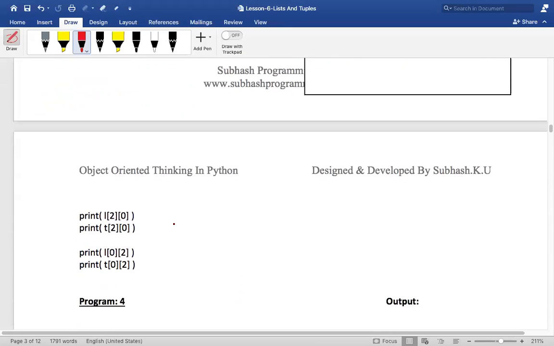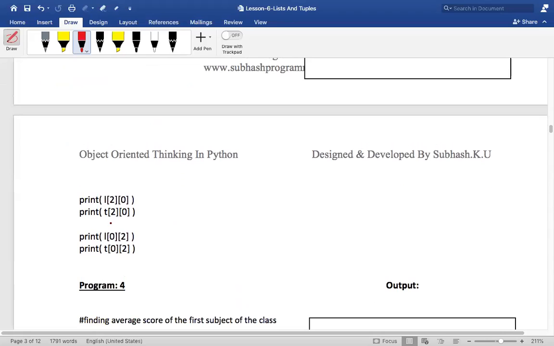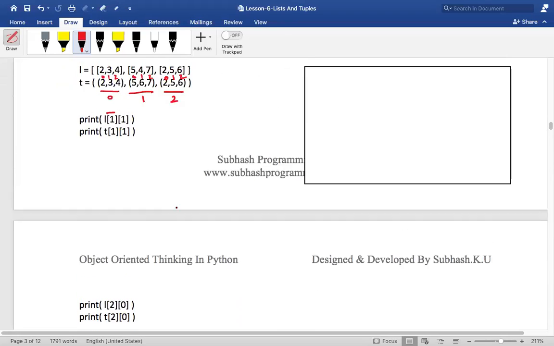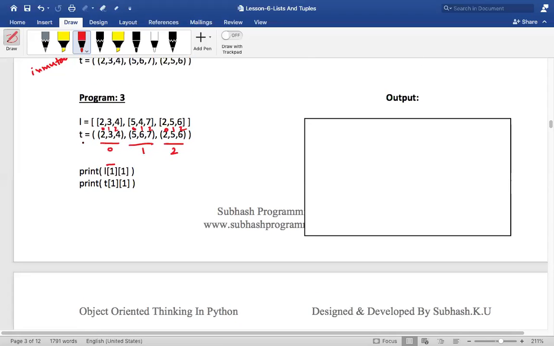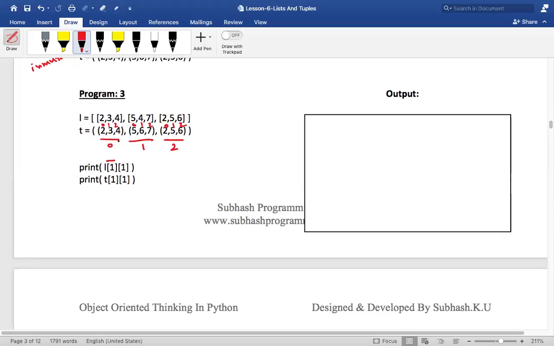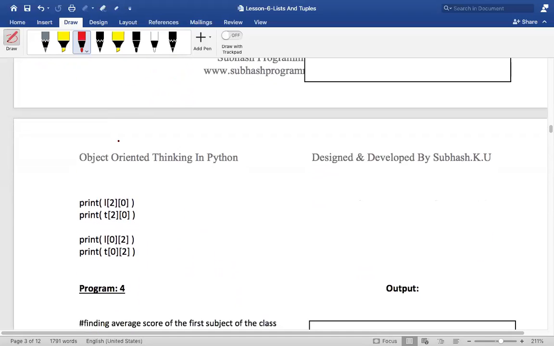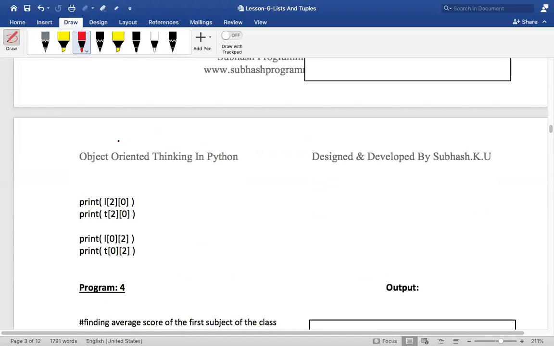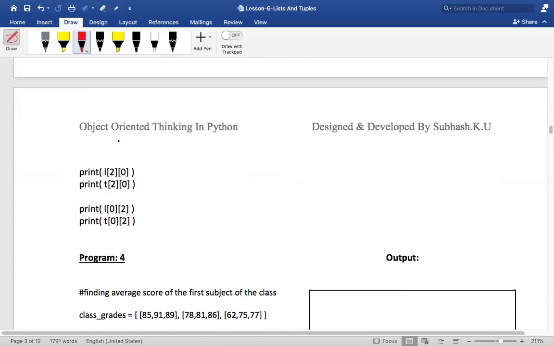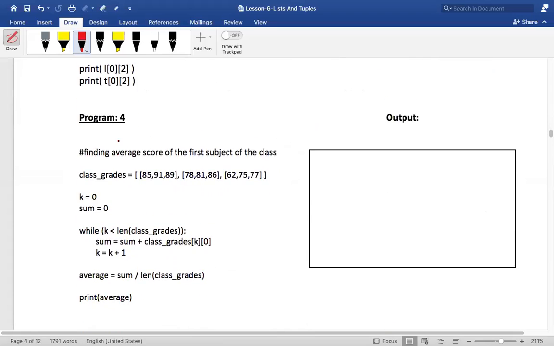Clear? Okay, let me randomly ask you. T of 0, 2. Can you tell me? T of 0 and 2 is 4. Is that clear? Is this clear now? Easy or difficult? Okay, very good.